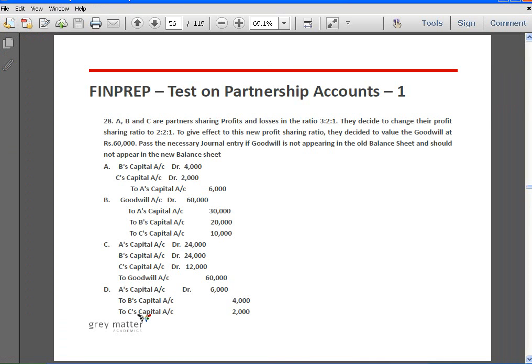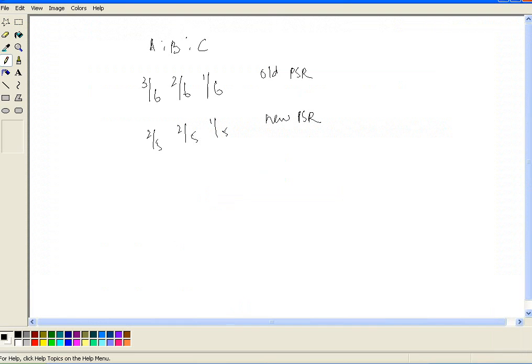Right, and now let's find out who is sacrificing and who is gaining. So let us see A, 3/6 minus 2/5. 30 is the LCM, so it's 15 minus 12. It is 3/30. So his old profit is greater than the new profit, which means A is sacrificing.